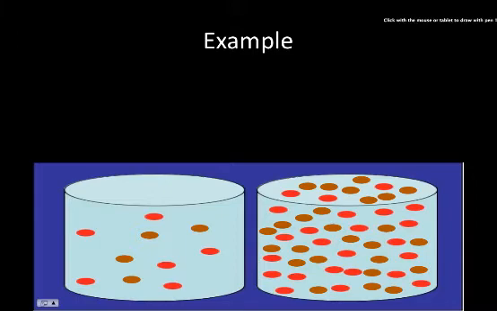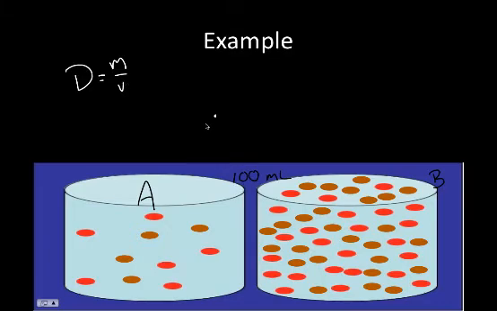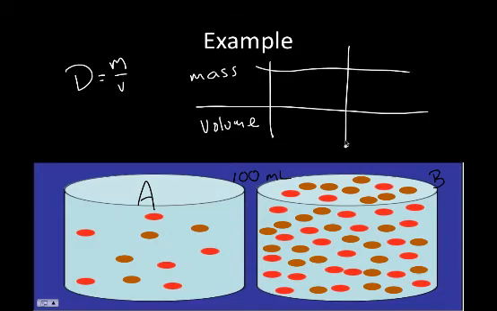Let's take a look at an example here. Again, we have volume A over here, and we have volume B. Let's say these volumes, they're equal, and let's say they're each 100 milliliters. So if we take a look at our equation, density equals mass over volume, we have a constant here. So let's go ahead and make a little table. We have mass, volume, and this is for A, and this is for B. Let's take a look at the density of each one.